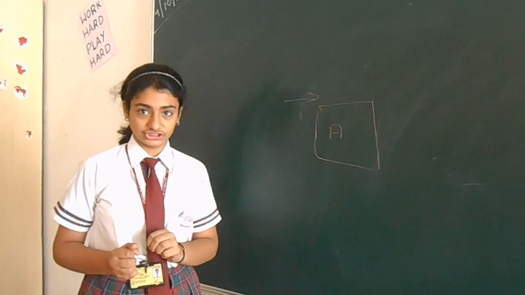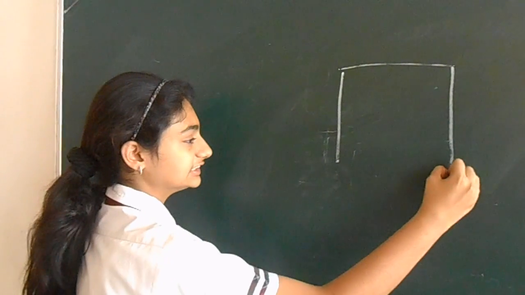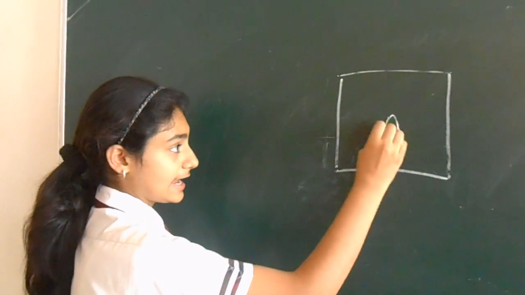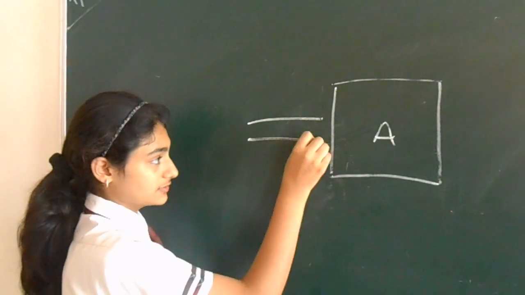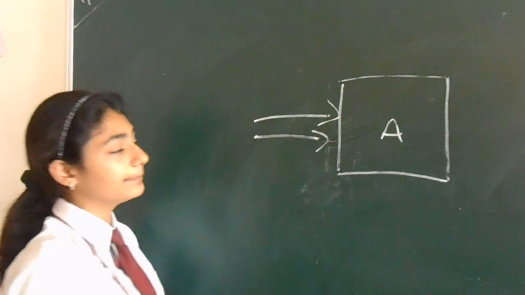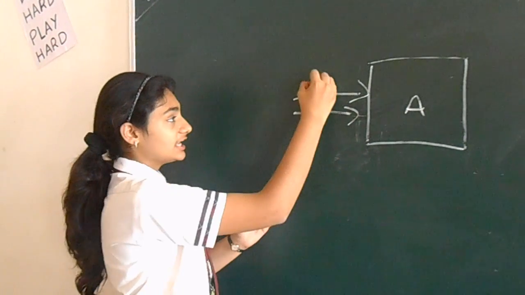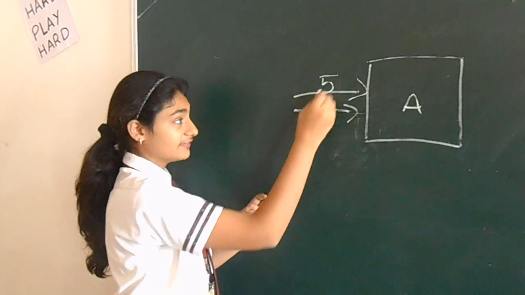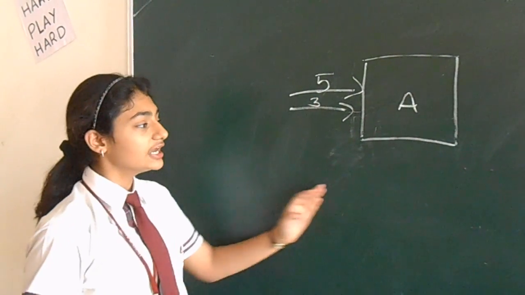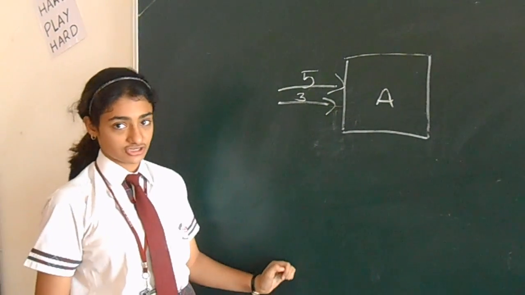Force has three situations. If this is my object A, and two forces are applied in the same direction, say this force is 5 and this force is 3, it will move in the same direction.